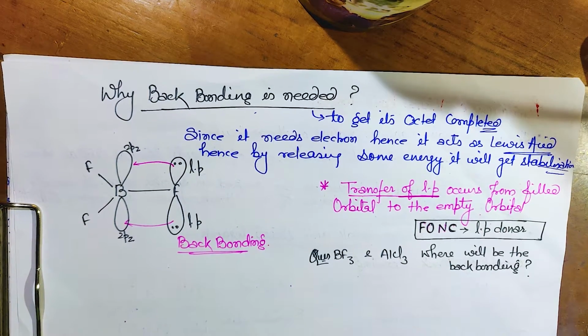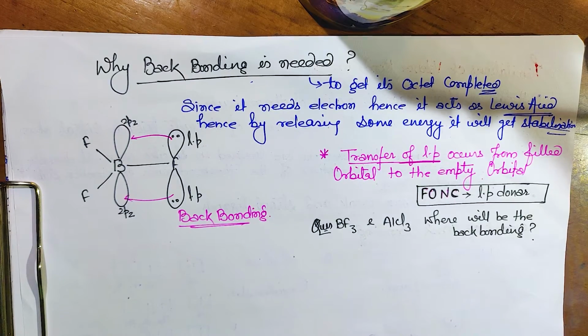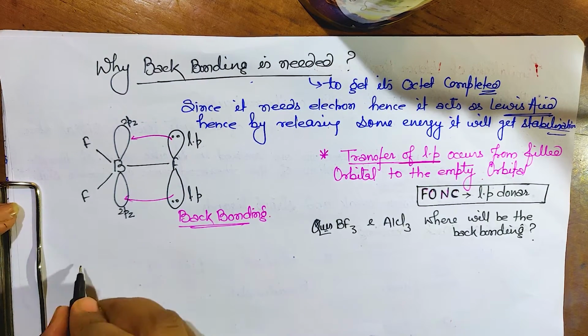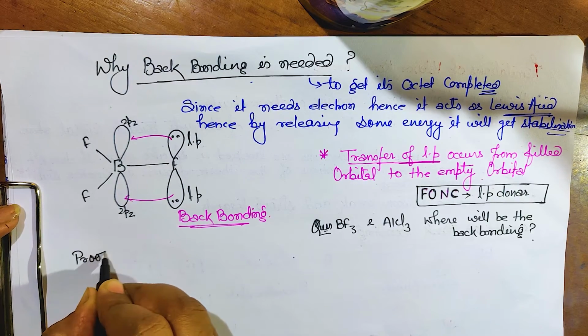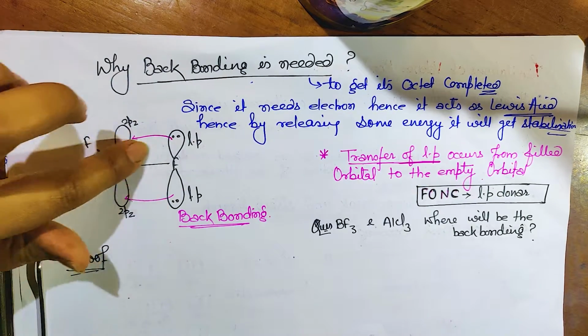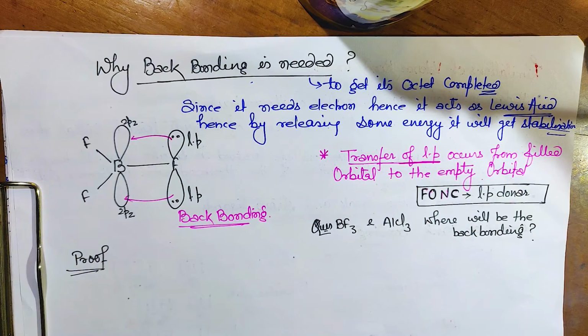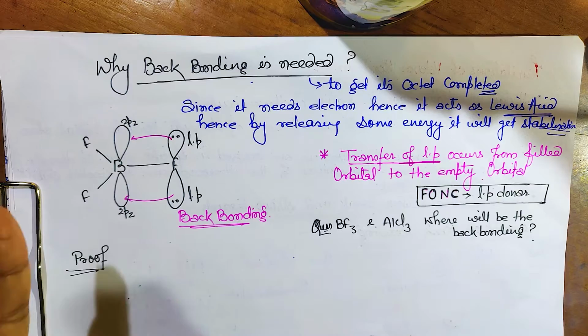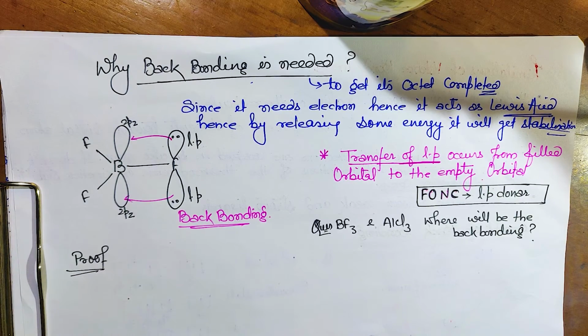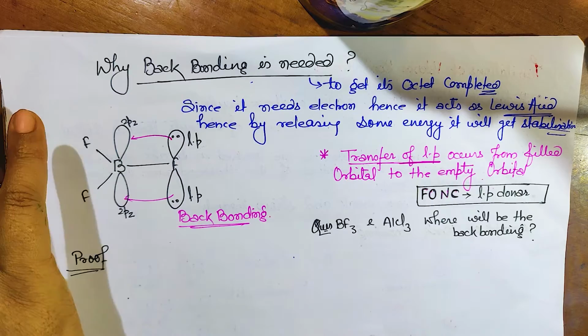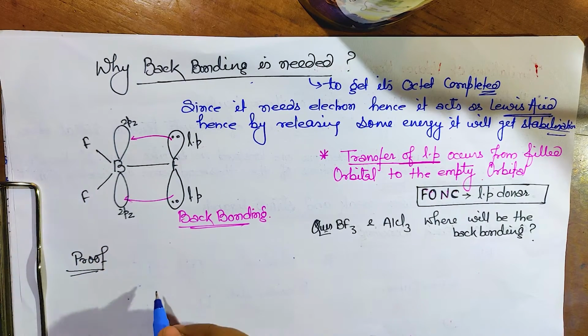Okay, so now the thing is, what is the proof for that? How can you say that yes, back bonding is occurring over there? So what is the proof? See, if there is no bond, then the distance here will be quite high, quite big, isn't it? But if there is bonding, what will happen? The bond length will be contracted. Yes, the bond length will be shortened. Done? So let's see the example of BF3.